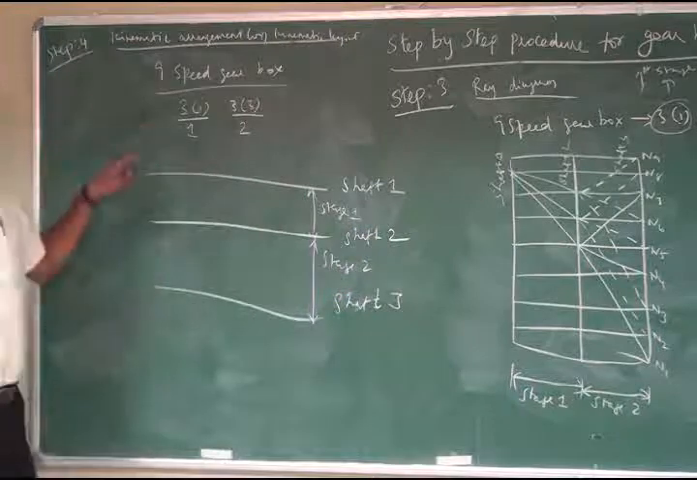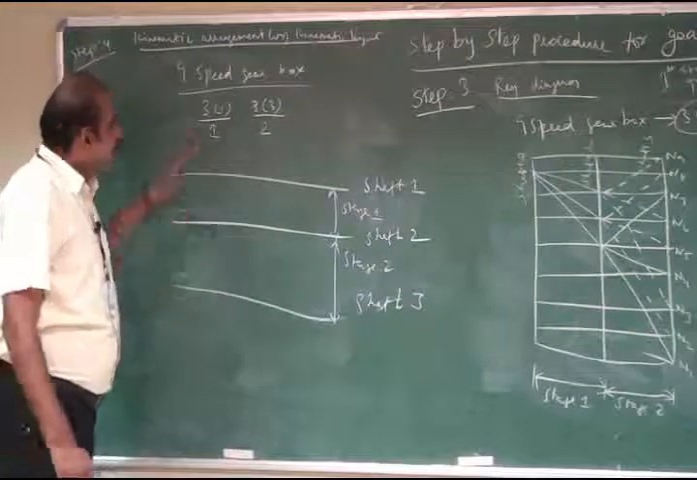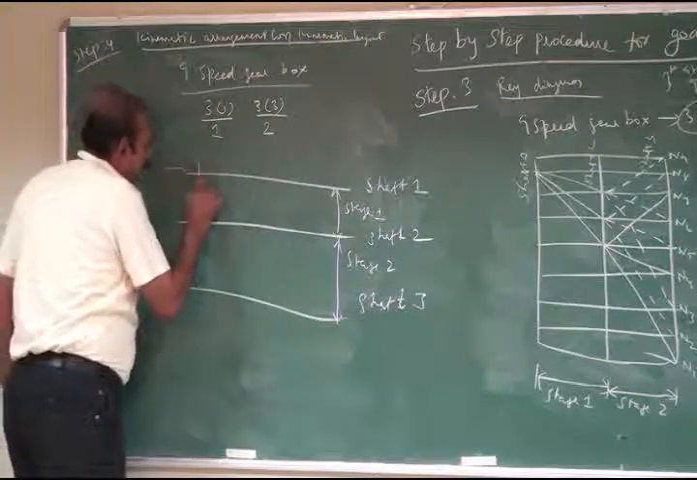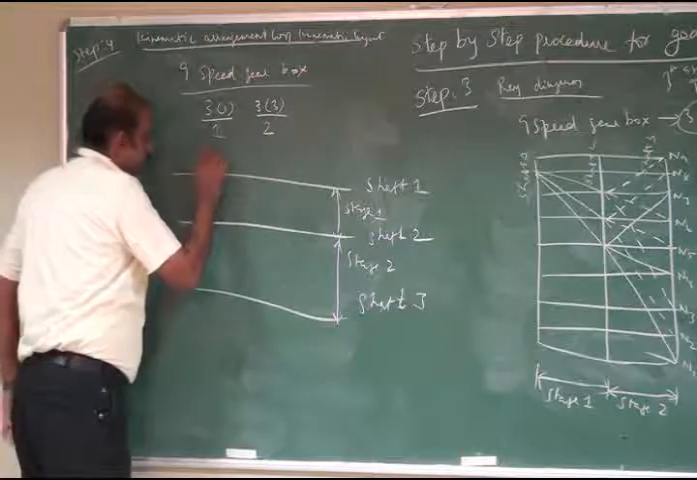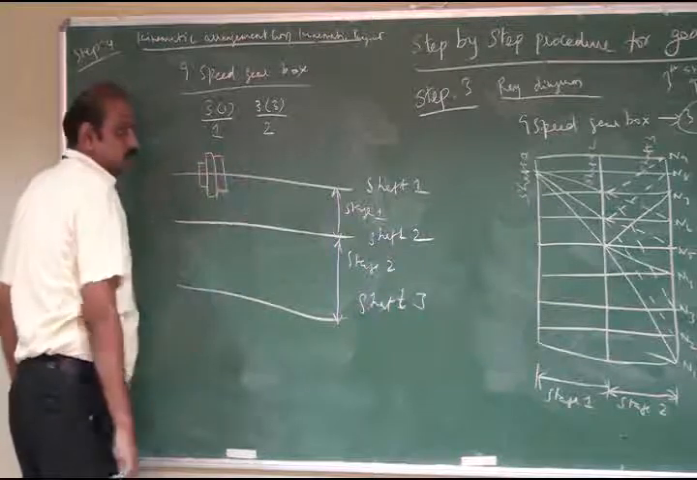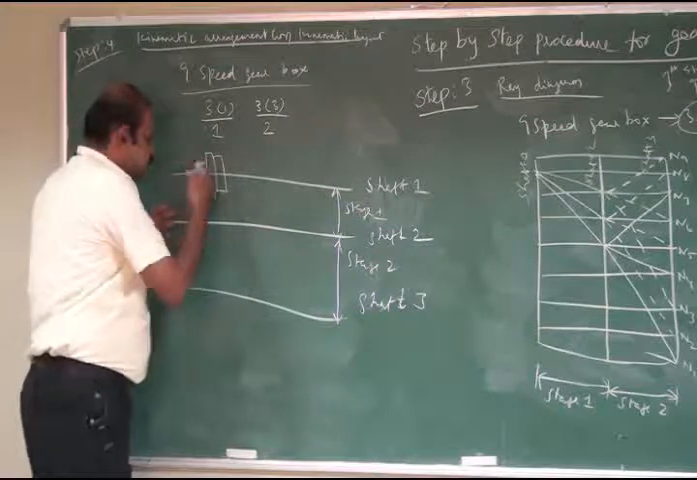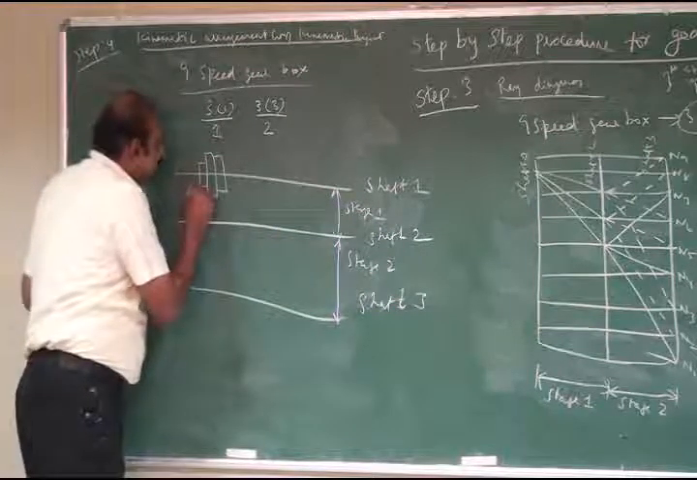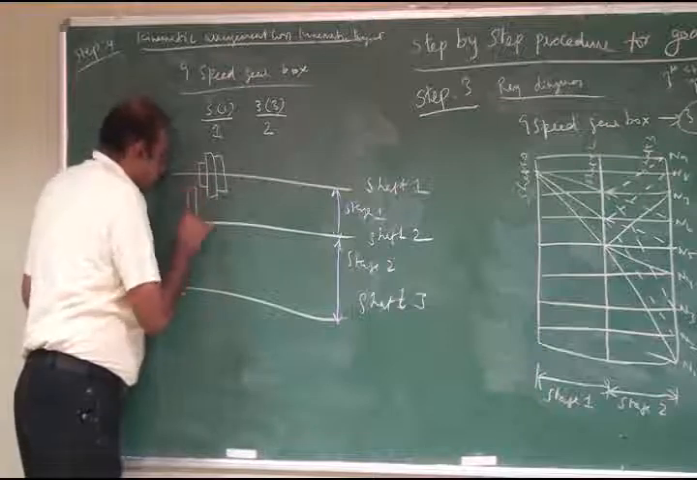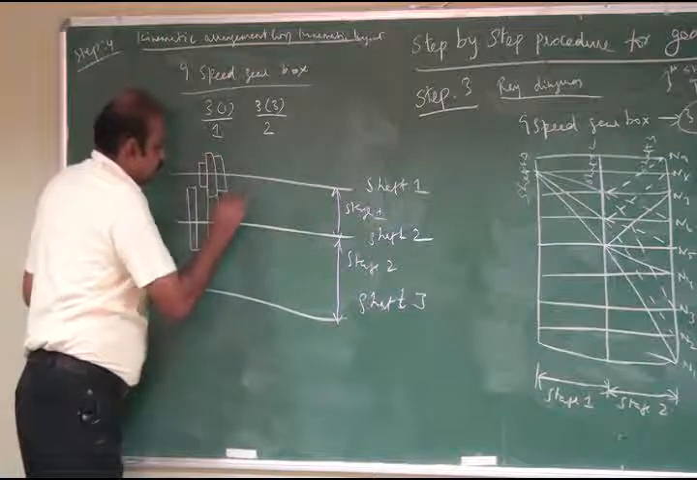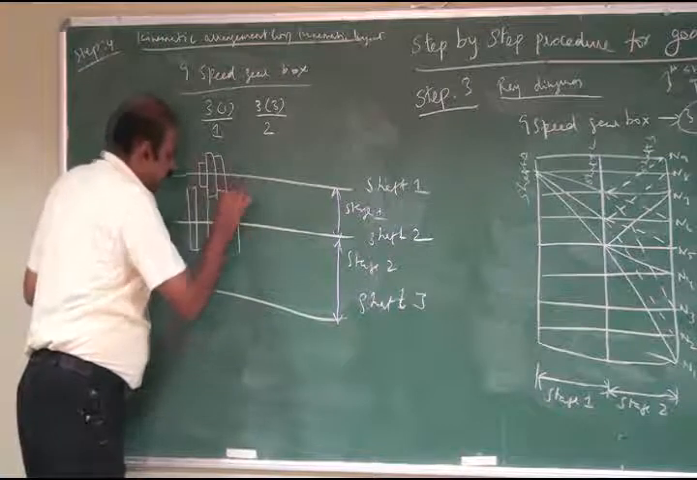In the first stage there are 3 gear pairs: one is the smallest gear, next is the largest gear, and next is the intermediate gear. Then these gears mesh with the gears on shaft number 2. Here the smallest gear meshes with a larger one, the largest gear meshes with a smaller one, and the intermediate gear meshes with an intermediate one.